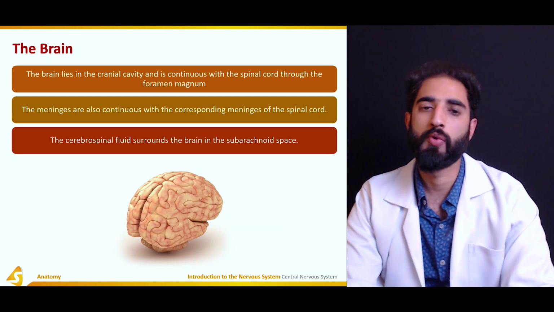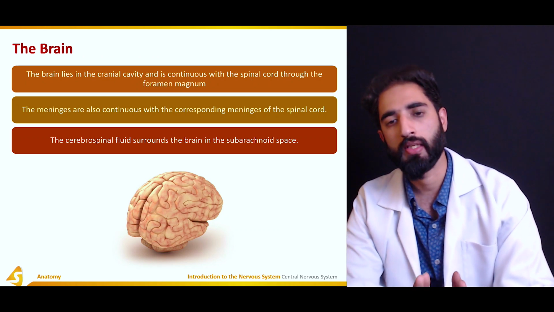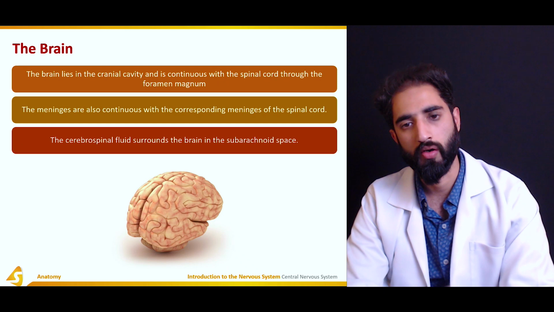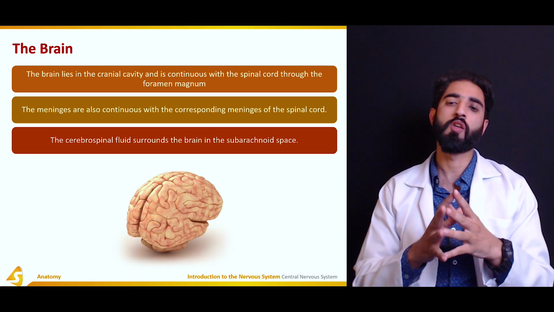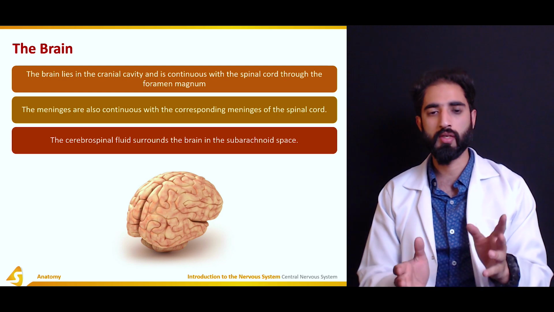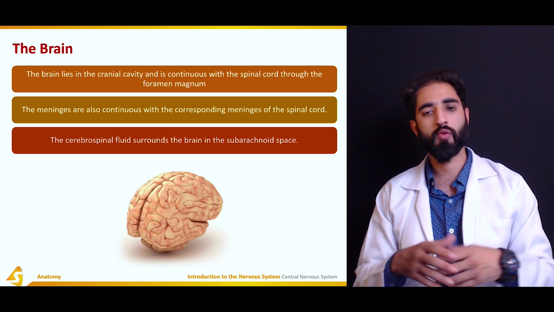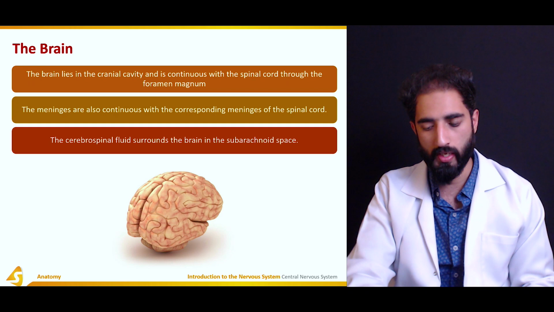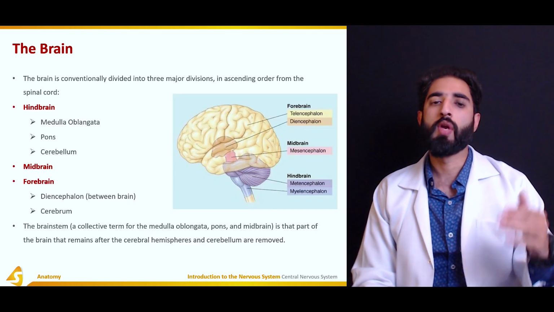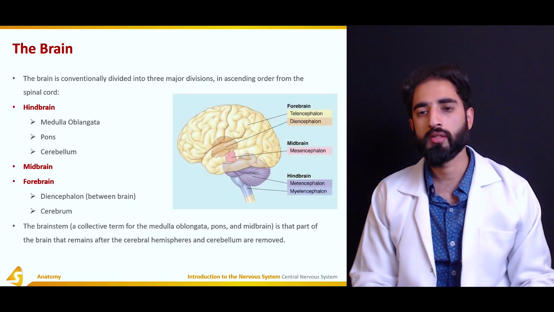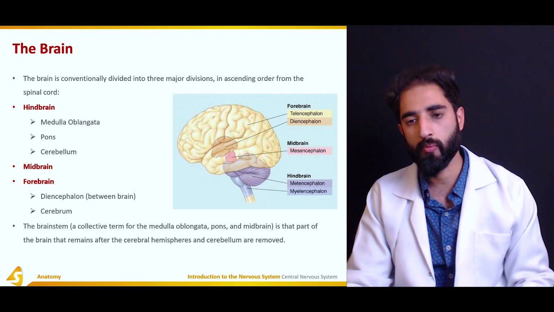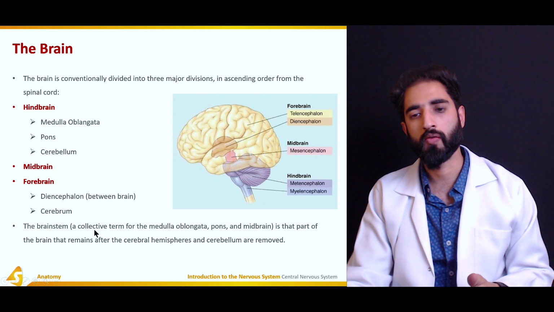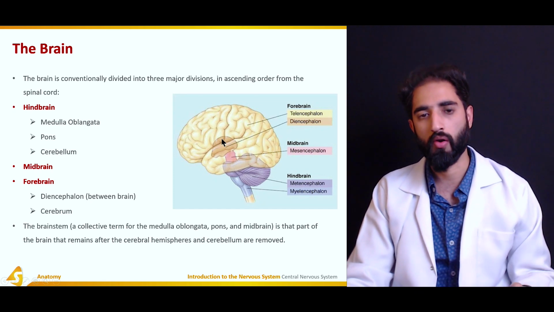Now, the brain lies in the cranial cavity, and it is continuous with the spinal cord through the foramen magnum. The meninges are also continuous with the corresponding meninges of the spinal cord, as we already discussed, and the cerebrospinal fluid surrounds the brain in the subarachnoid space. And the brain is conventionally divided into three major divisions, in the ascending order from the spinal cord. We have the hindbrain, then comes the midbrain, and on the top is the forebrain, as we already discussed.